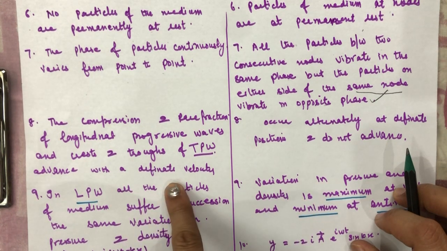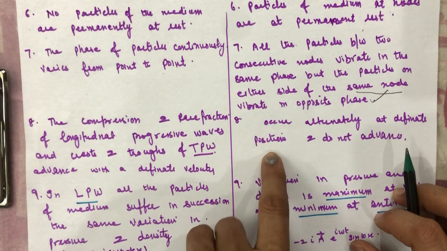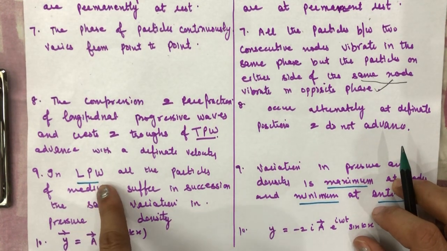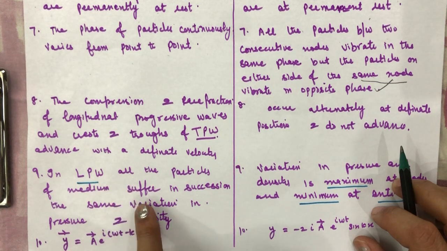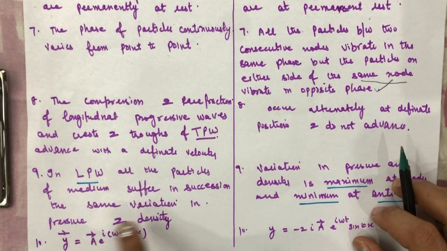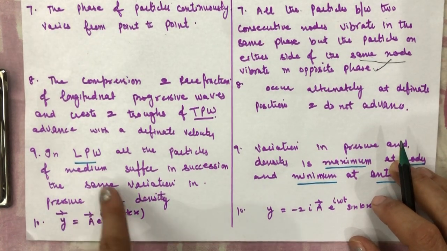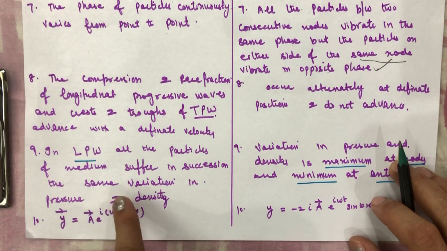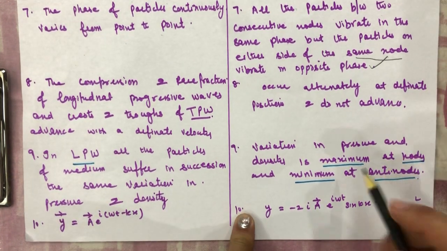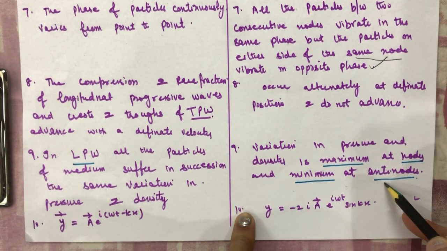Then for a longitudinal progressive wave, all the particles of the medium suffer in succession the same variation in pressure and density. In a stationary wave, the variation in pressure and density is maximum at the nodes and minimum at the antinodes.